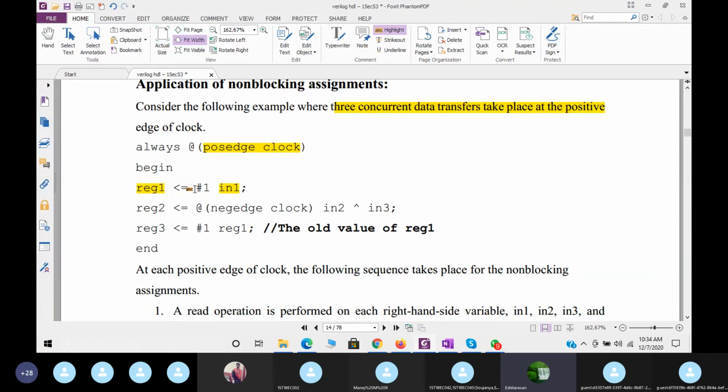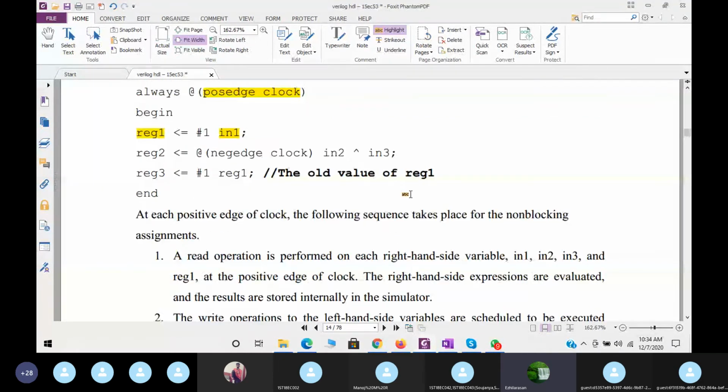Next, register 2, what will happen? Less than or equal to at negative edge clock, in1 XOR in3. What will happen now? This will be at the negative edge of the clock. See, very important, the register 2: at the negative edge of the clock, the in1 XOR in3 will be evaluated.